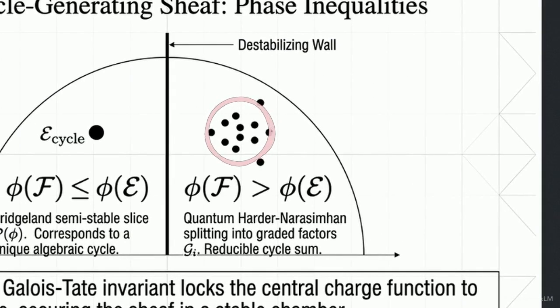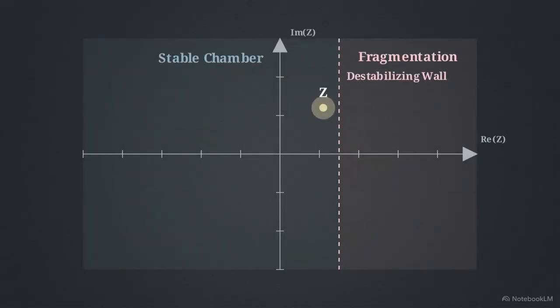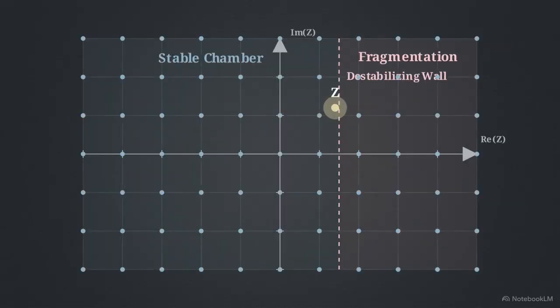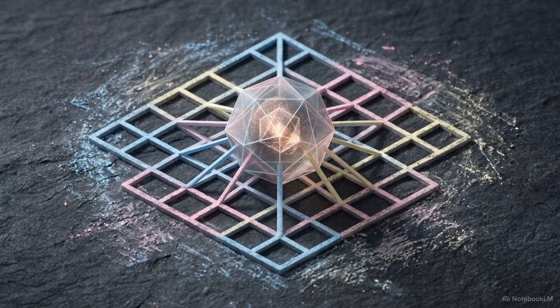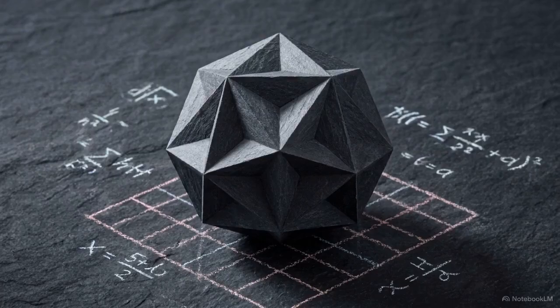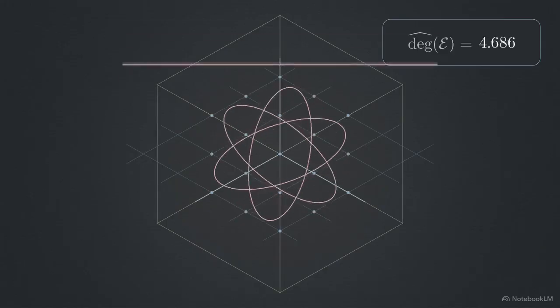Because global invariance locked the central charge to an integer quantized lattice, the wall crossing is structurally prevented. Bridgeland stability permanently anchors these cycle-generating sheaves, proving they cannot dissolve under quantum fluctuations. With physical stability confirmed, the last requirement is to count the cycle space. We extract the exact metric dimension using Arakelov geometry.